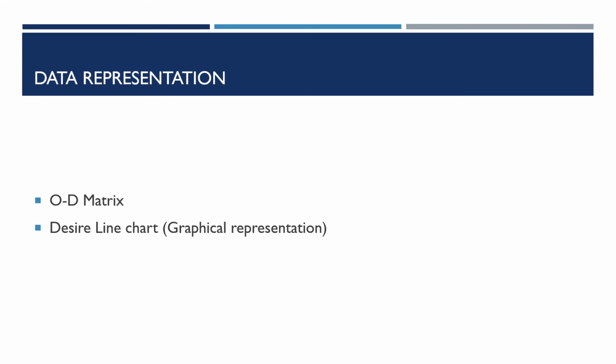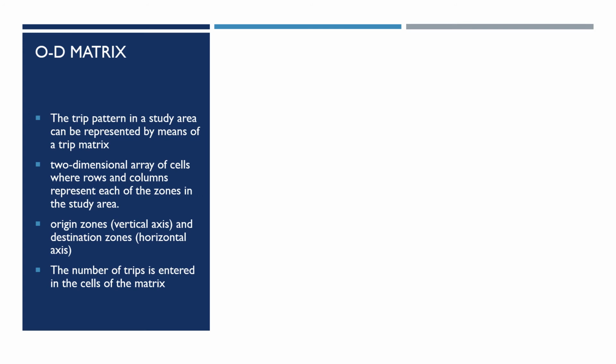Now let us see how we represent the data. There are two forms of representing the data. One is more like a tabular form, with rows and columns, looking like a matrix, which is commonly known as OD matrix, origin destination matrix. The other form is more of a graphical representation, which we call the desire line chart. Let's now look into the data representation through OD matrix.